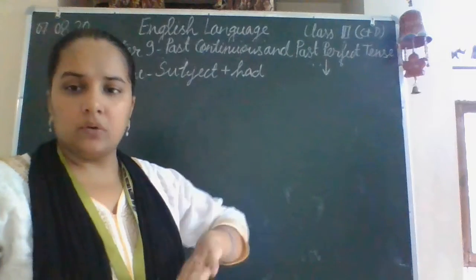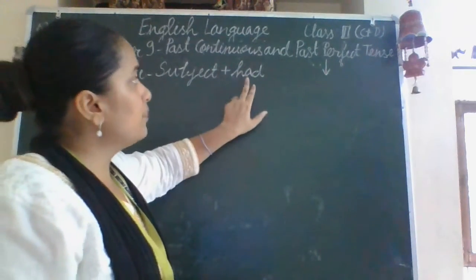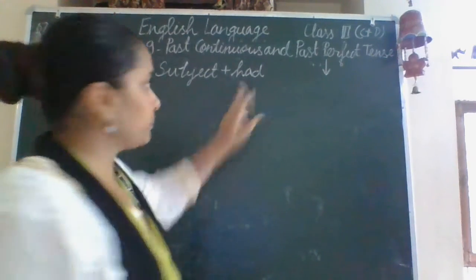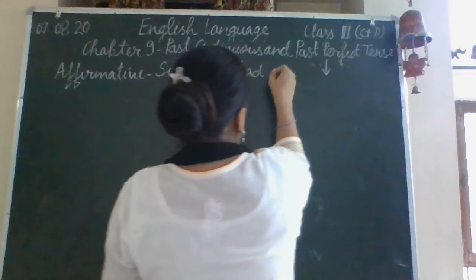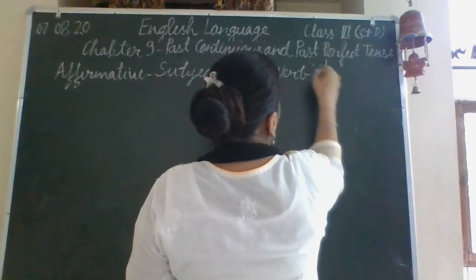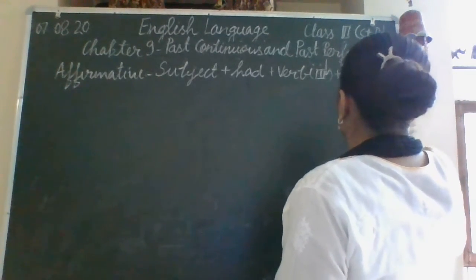Whether it is singular or plural, in all the subjects, the helping verb to be used is had only. Subject had plus third form of verb plus object.